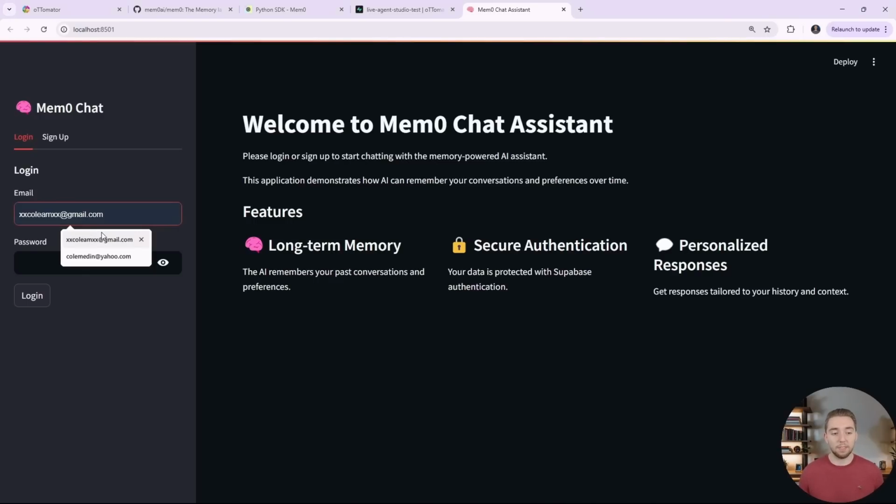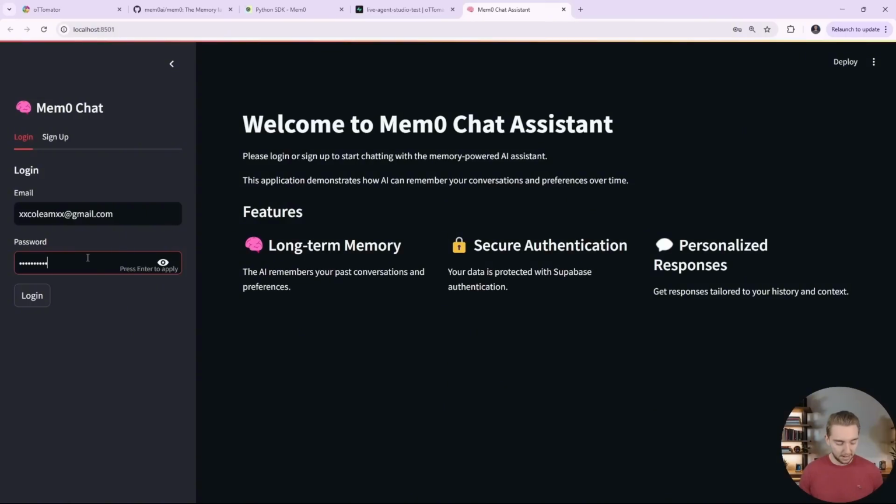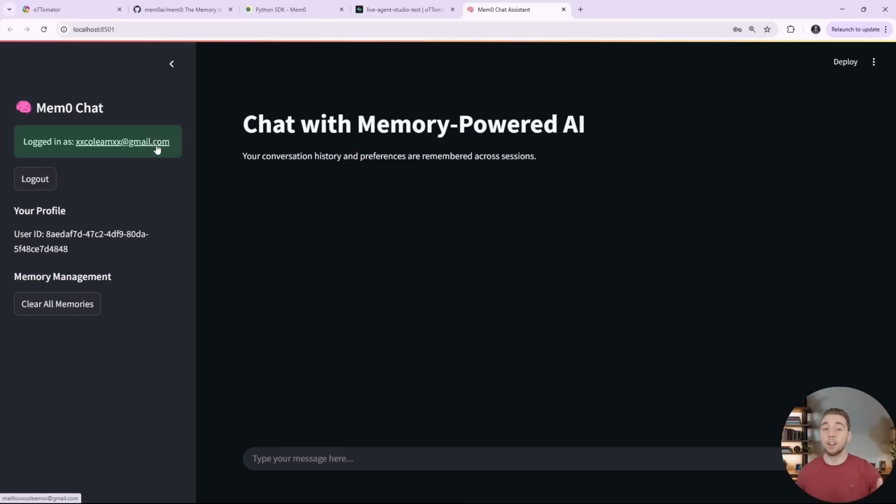I have a couple of old emails that I'm using for some test accounts here. Let me go ahead and log into one of these. So I'll log in, and boom, we are now logged in with this account, and this is using Supabase for authentication. There's nothing that's mocked here at all. We already have Supabase auth set up. It's very, very easy. And it even shows us our current user ID. We can use this to reference the memories that are stored and make sure it is actually storing the information for our current user. And we can clear our memories as well.